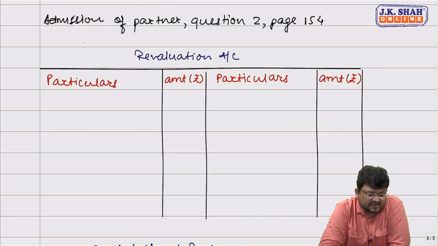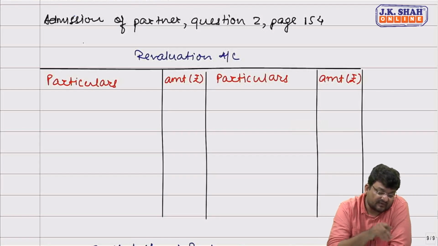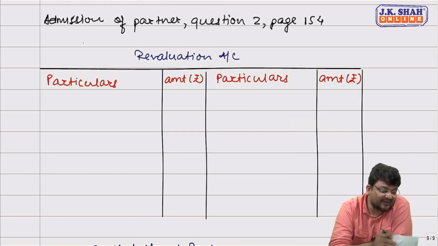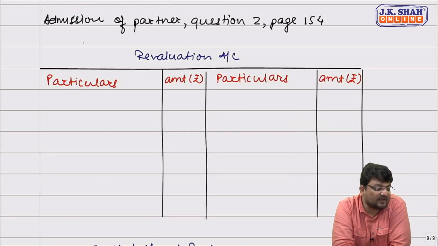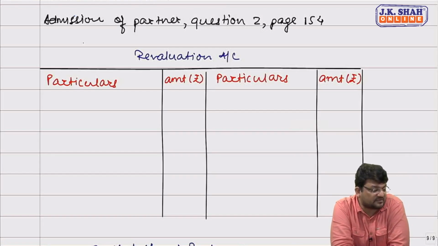Now, after the balance sheet, they are saying partners have agreed to take Mr. Mistry as partner with effect from 1st April on the following terms. Mistry shall bring 5,000 towards his capital. Value of inventory should be increased by 2,500 and furniture should be depreciated by 10%. Reserve for bad and doubtful debt should be provided at 10% of trade receivables. Value of land and building to be increased by 20%. Value of goodwill is fixed at 15,000.